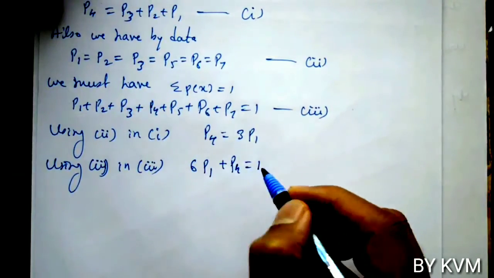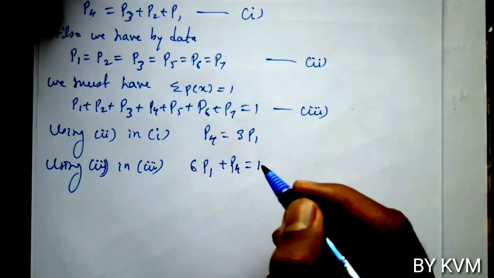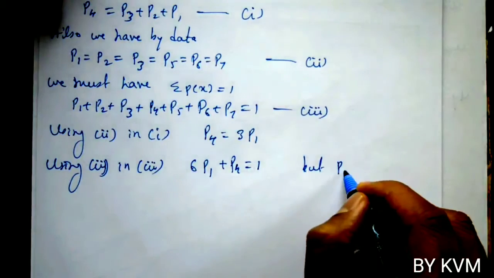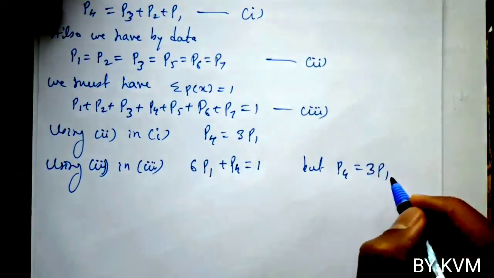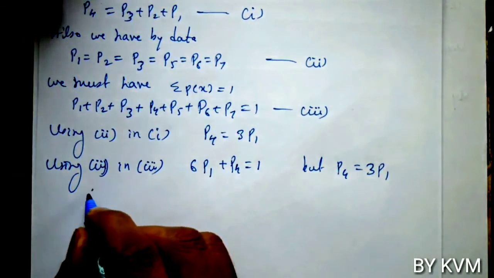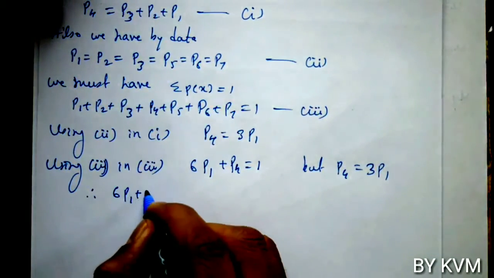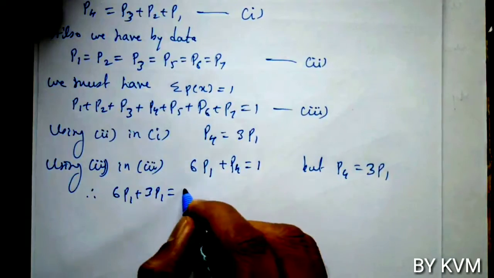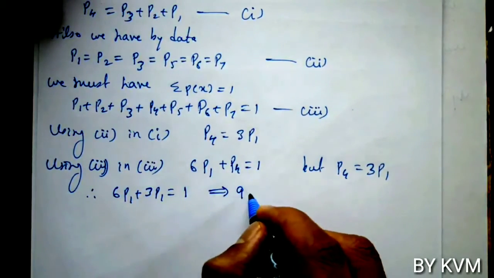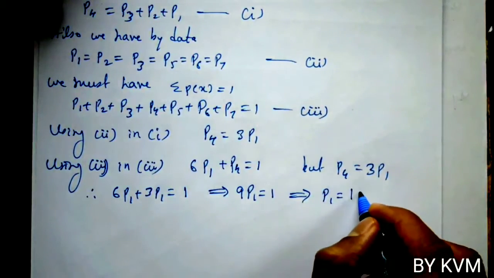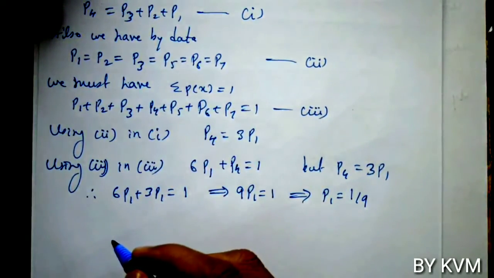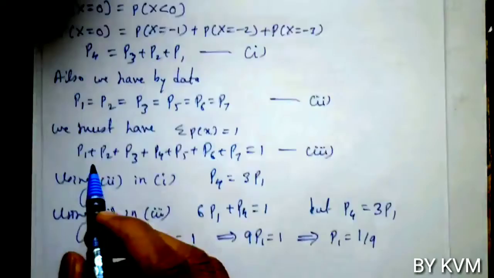So we get 6 times p1 plus p4 equals 1. But p4 is 3p1, so we get 6p1 plus 3p1 equals 1. That is 9p1 equals 1, so p1 is 1 by 9.